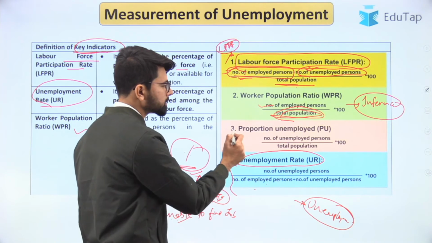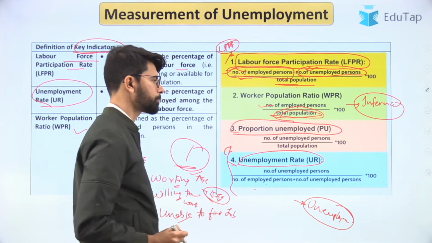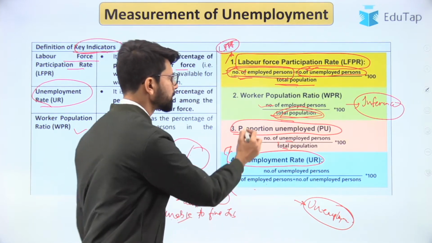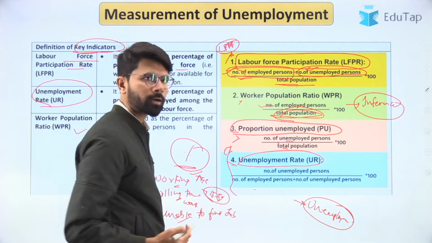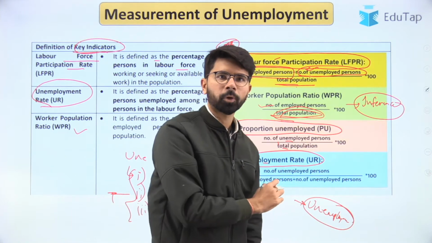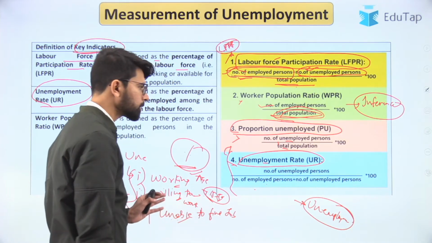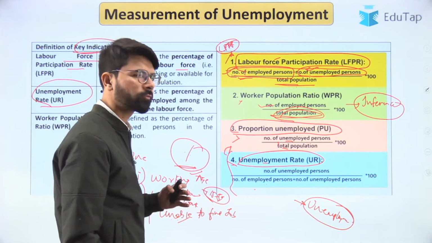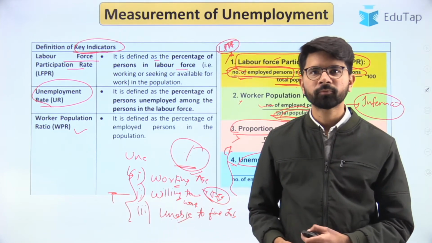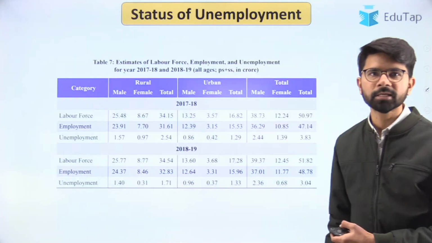There is one more indicator known as proportion unemployed, which is the number of unemployed divided by the total population. These two indicators are not as important as the LFPR and the unemployment rate. These are the key indicators one needs to understand before proceeding ahead and measuring the unemployment rate. Now let us look at a few of the data that has been published.